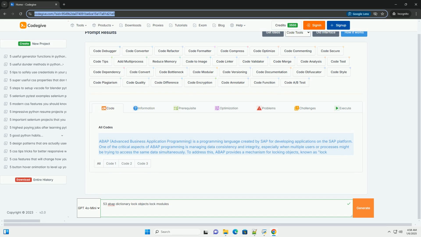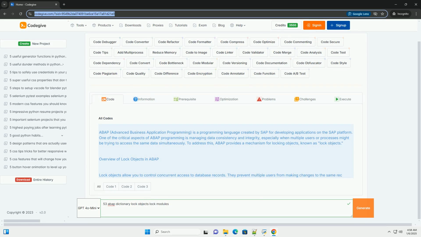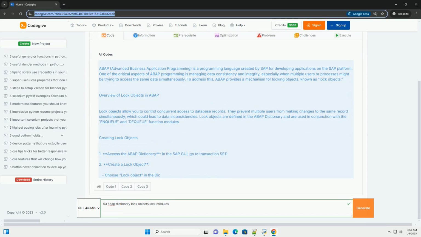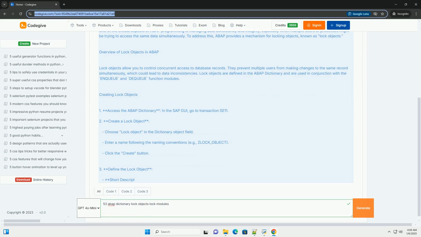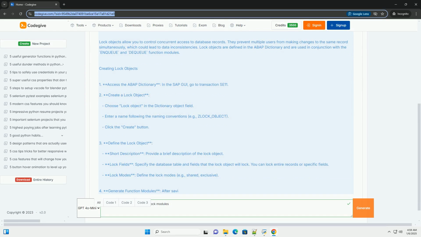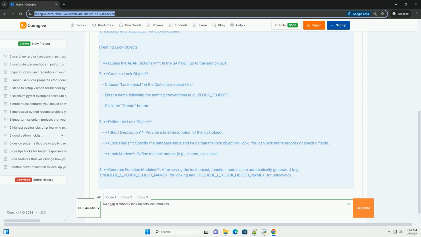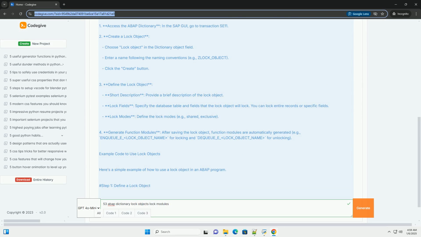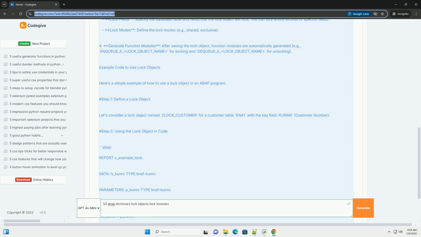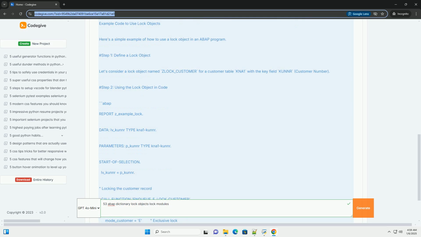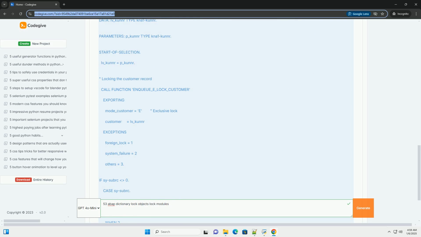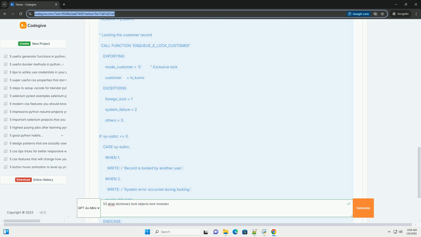ABAP, Advanced Business Application Programming, is a programming language created by SAP for developing applications on the SAP platform. One of the critical aspects of ABAP programming is managing data consistency and integrity, especially when multiple users or processes might be trying to access the same data simultaneously. To address this, ABAP provides a mechanism for locking objects, known as lock objects.